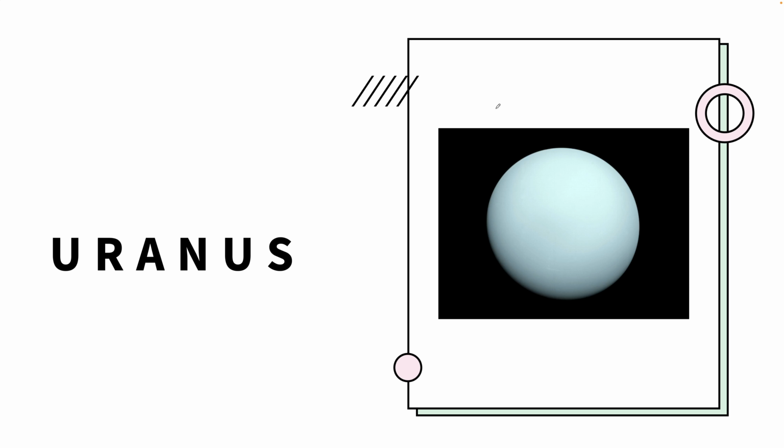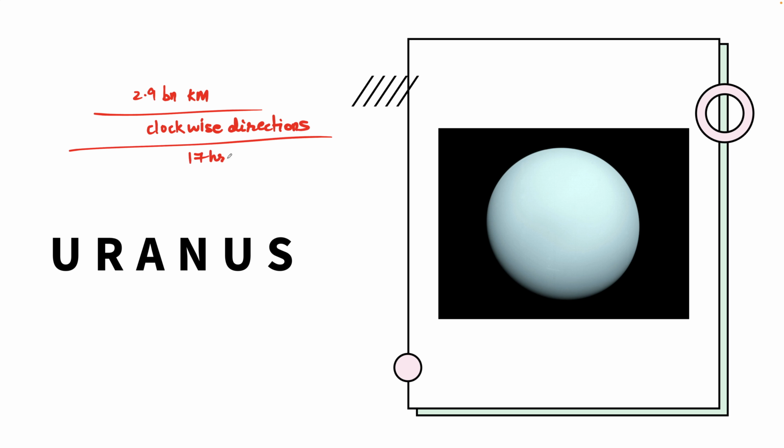Then we have Uranus, which is the seventh planet from the sun, located at a distance of 2.9 billion kilometers, and it rotates in a clockwise, very, very important, clockwise direction. It takes around 17 hours to complete one rotation, and when it comes to orbiting around the sun, it takes around 84 years to complete one revolution.